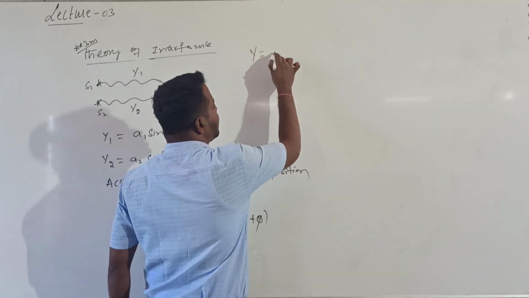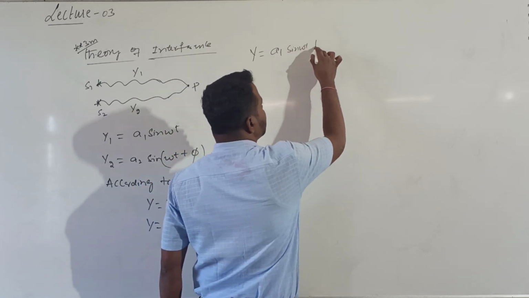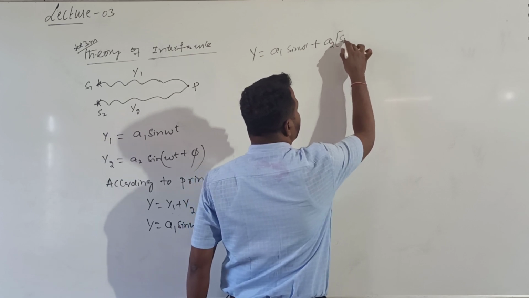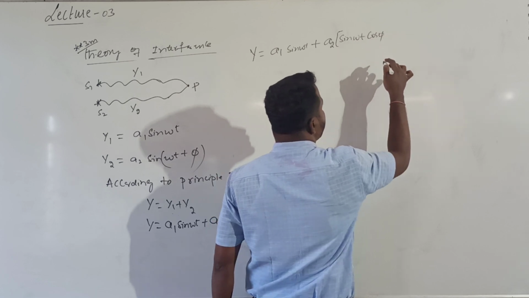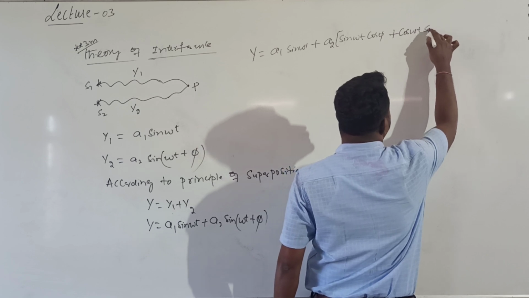Can I write y1 is equal to a1 into sine omega t, and a2 into sine omega t plus phi? Can I expand sine a plus b? Sine omega t into cos phi plus cos omega t into sine phi.